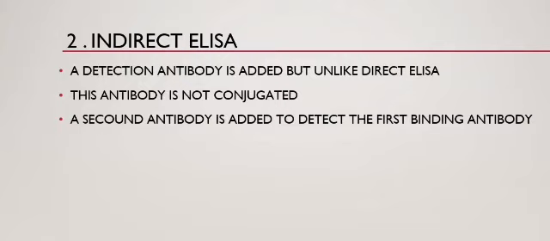Indirect ELISA. A detection antibody is added, but unlike direct ELISA, this antibody is non-conjugated. A secondary antibody is added to detect the first binding antibody.